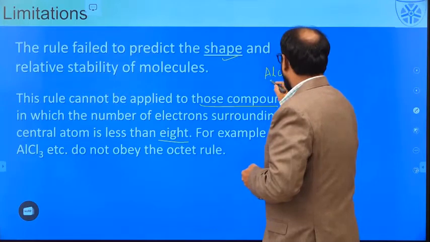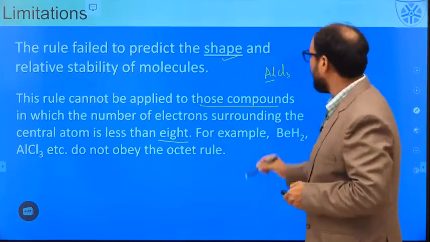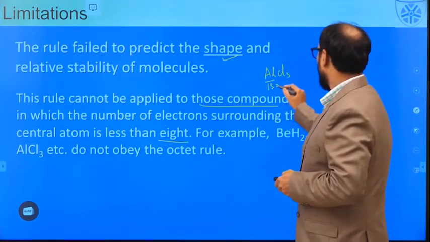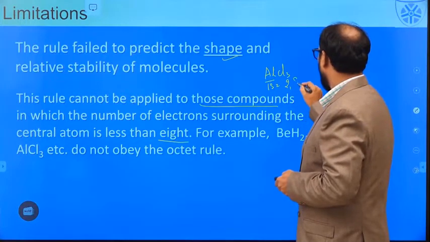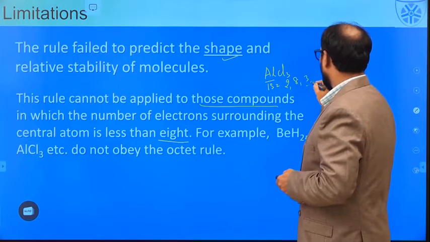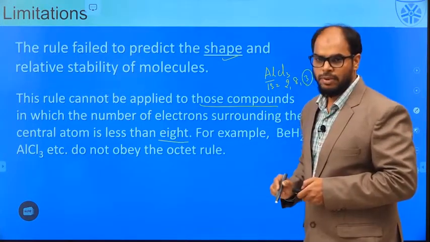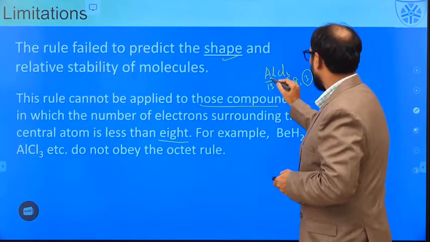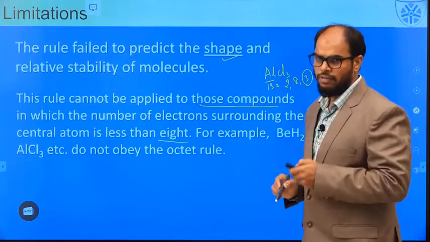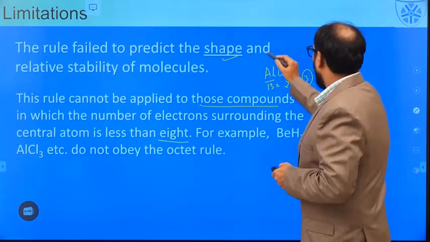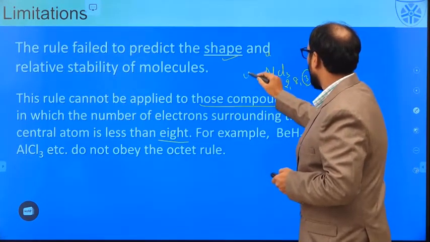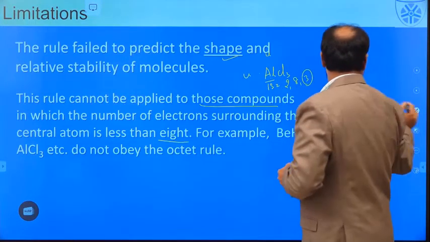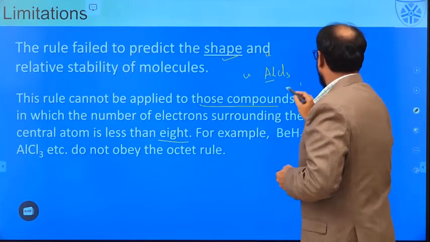We know that aluminum has an atomic number of 13 with a configuration of 2, 8 and 3. So, if I try to represent aluminum with the Lewis dot structure, I just have to place 3 electrons in a symmetrical fashion. And I also have to place 3 chlorine atoms around the central metal atom, that is the aluminum.